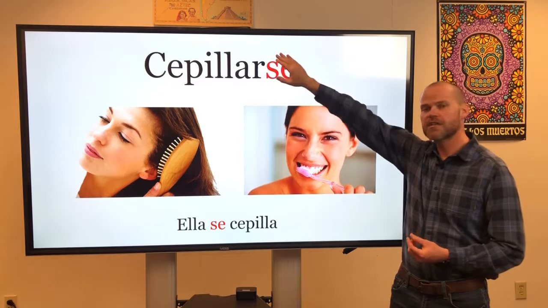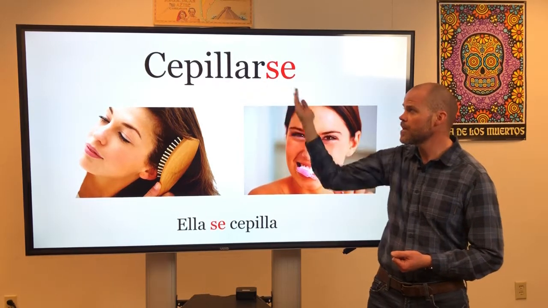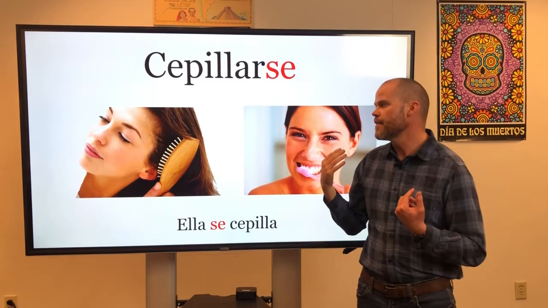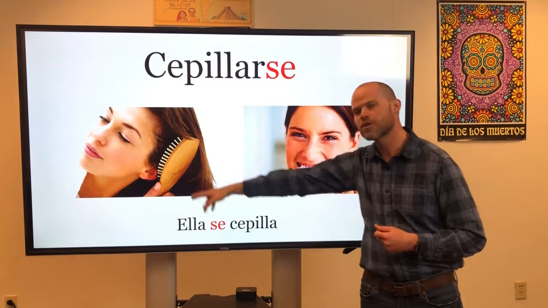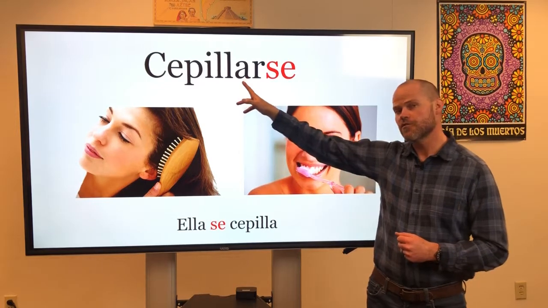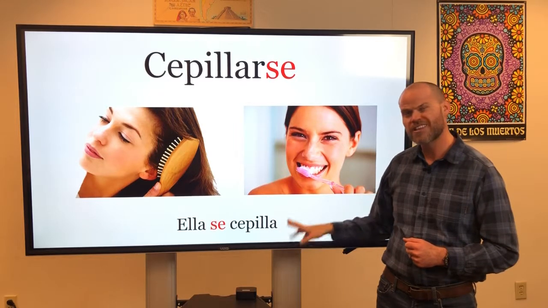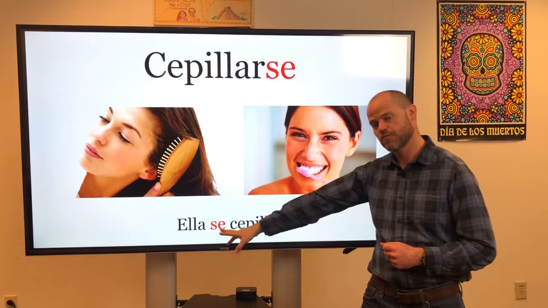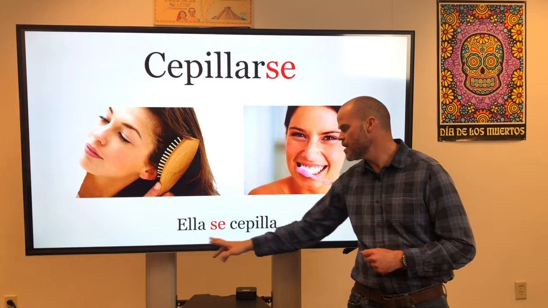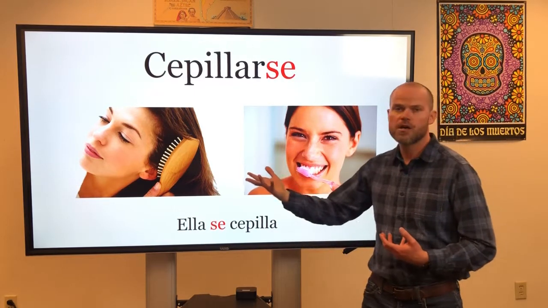Cepillar. Cepillar by itself means to brush. When I make it reflexive, I add the se to the end, so cepillarse would be to brush oneself, and that can refer to brushing your hair, or it can also be brushing your teeth. So if I conjugate this in the he, she form, again, it's an AR verb, so I'm going to just have the regular AR ending, but I need that reflexive pronoun that goes before the verb, right? So ella se cepilla would be she brushes, and that can be her hair or her teeth.